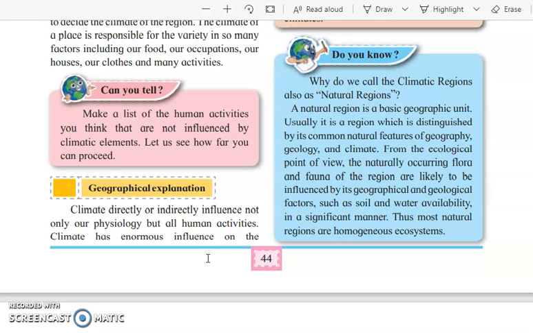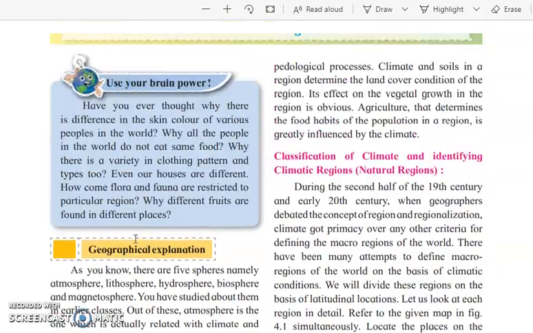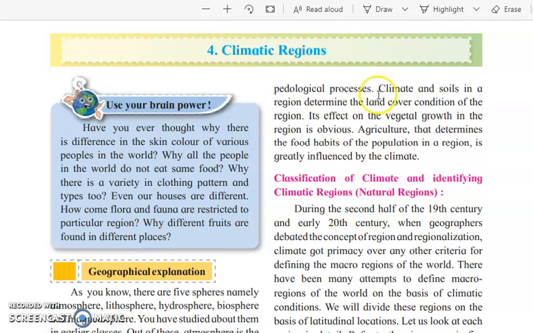Now let us move further. Climate directly or indirectly influences not only our physiology but all human activities. So climate has enormous influence on the physiological processes. Now what are physiological processes? Physiology means a study of soil. So whoever is studying about the soil, that stream is considered as physiology.